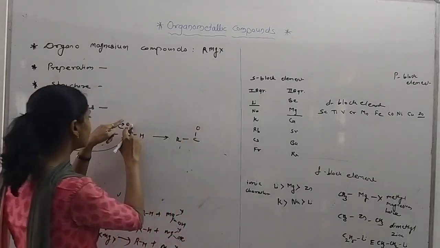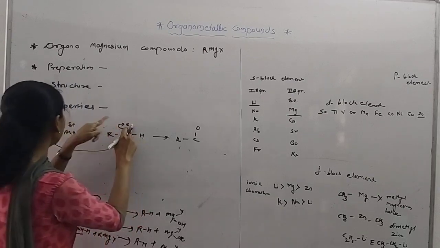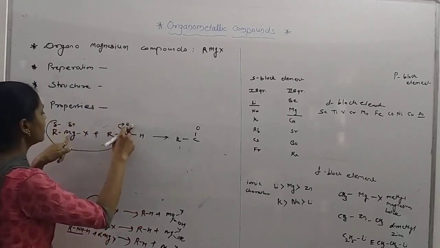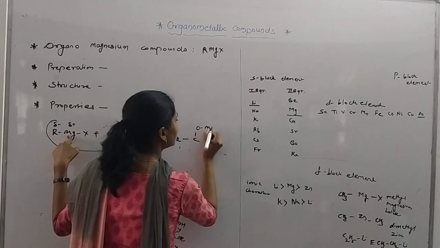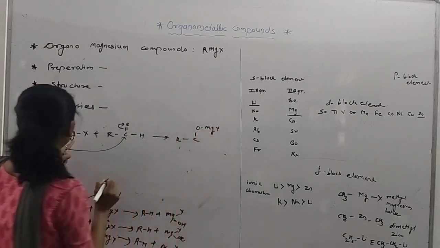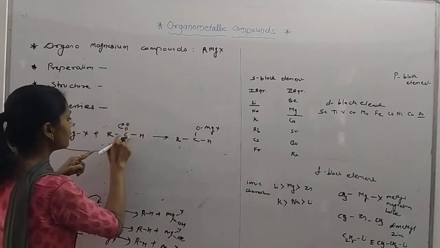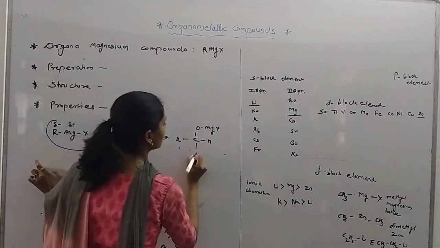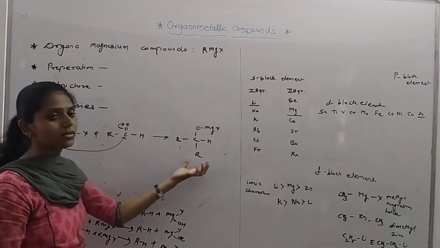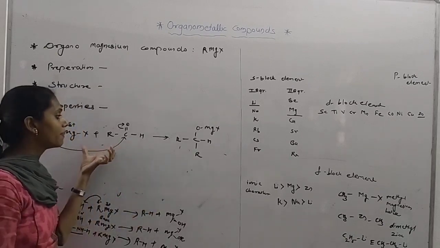RCO, as O has a minus charge, reacts with the positive charge. So I have written the reaction directly. This group is as it is, and carbon is attached to this R. So this is the intermediate that will be formed here.